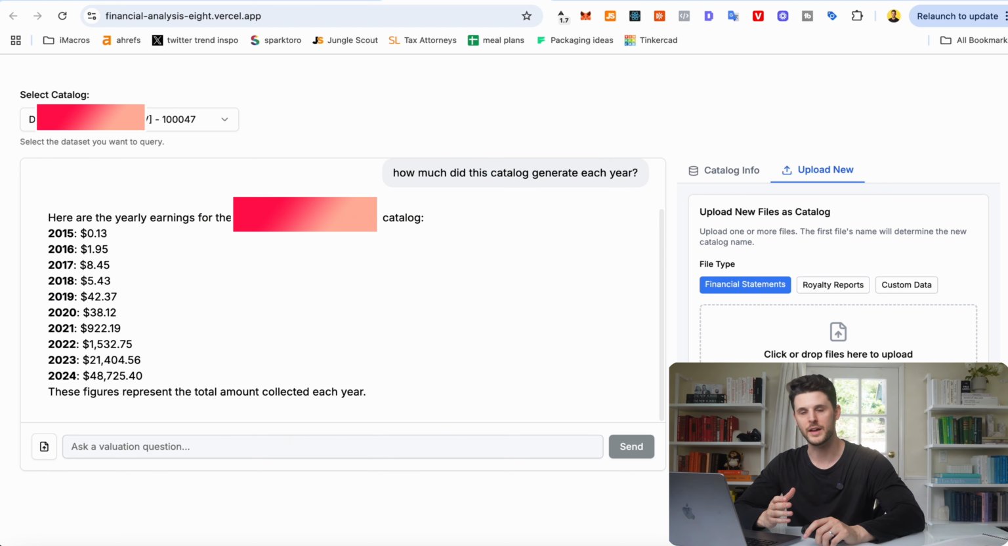Now, this is pretty standard. He can already do this in a spreadsheet himself. But here's where it gets interesting. When we ask it to generate insights, let's try typing something like, is this catalog evergreen?